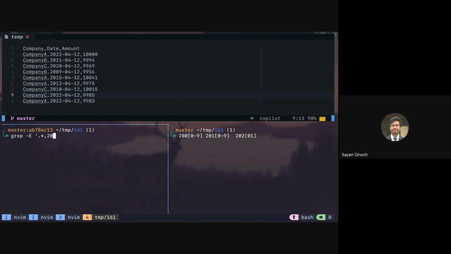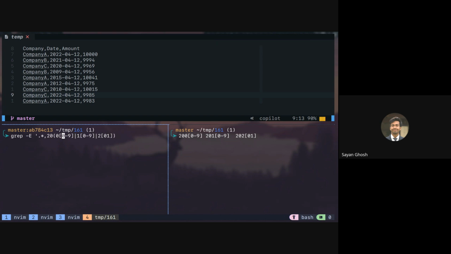So what we can basically do is create a group here. Then we can say it will either be 0 and then 0 to 9, or it will be 1 and then 0 to 9, or it will be 2 and then 0 to 1. Right, so the right part we are writing in the left part. Yes, exactly. You can actually compress this even further.